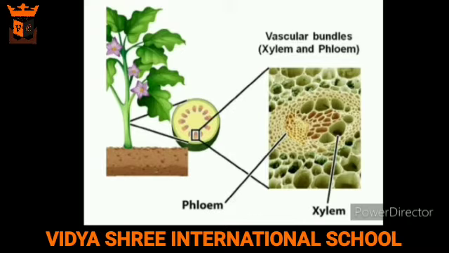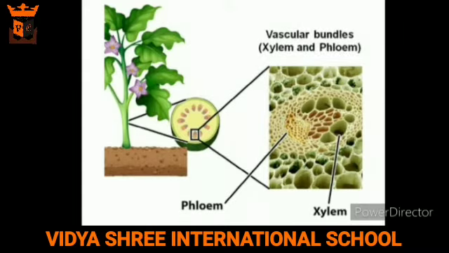Most of the plants have a well developed transport system, which is known as the vascular system, and this vascular system is made up of specialized tissues, which we call vascular tissues. Now vascular tissues are of two types. First is xylem and second is phloem. Xylem transports water and minerals upward from the roots, whereas phloem cells transport the food from the leaves to the other parts of the plant.